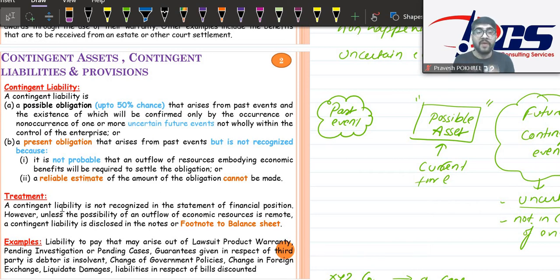But nowadays, both contingent assets and contingent liabilities are disclosed in the notes to account section of the financial statement as per IAS, International Accounting Standard 37. Okay, the number is IAS 37.